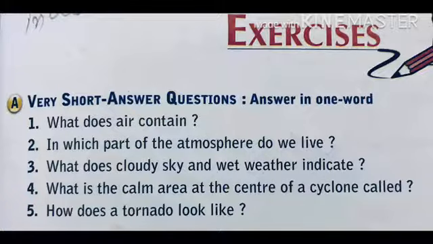Now the question number 6. This is one extra question. What is a water spout? The answer is, a tornado looks like a twisting funnel of air. If a tornado forms over the sea, it is known as a water spout. Now the question number A, 6 questions have been completed. Now let us start question number B.